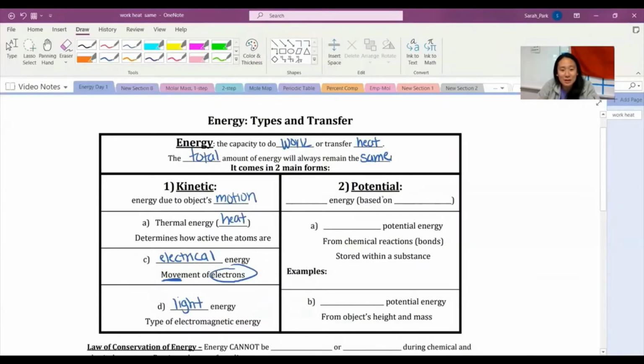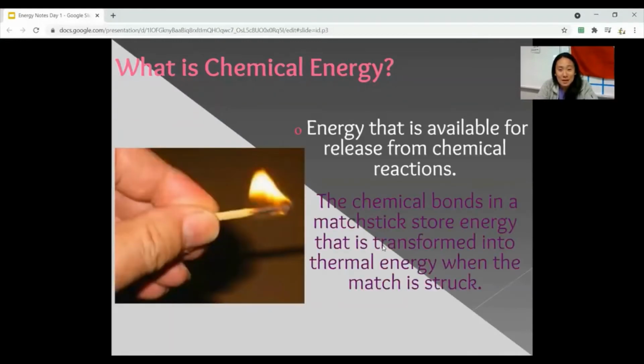The other type of energy we can have is potential energy, and this is stored energy. It's mostly based on position, right? So exactly where they are. So two different types of potential energy: the first one's chemical. Chemical is basically when chemical bonds are created, they have energy stored within them. So chemical bonds are stored energy.